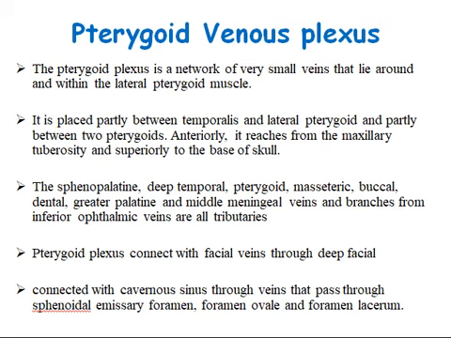Middle meningeal veins drain the dura mater and leave the cranial cavity through the foramen spinosum. Articular veins come from the plexus in and around the capsule of the temporomandibular joint. Auricular veins come from the external ear, and the transverse facial vein drains the posterior part of the cheek and parotid gland.